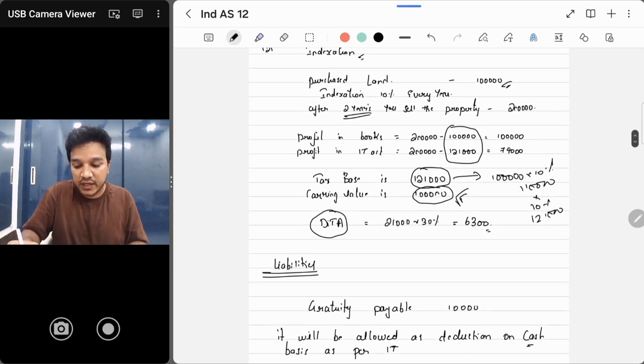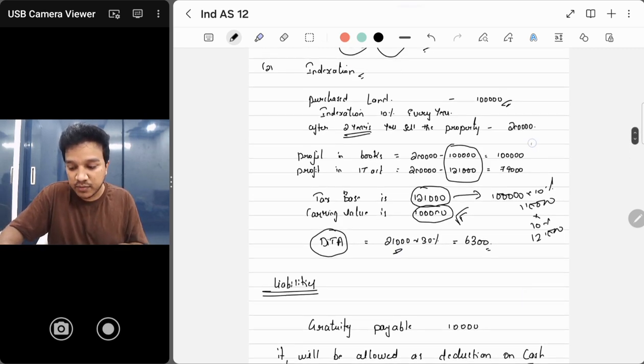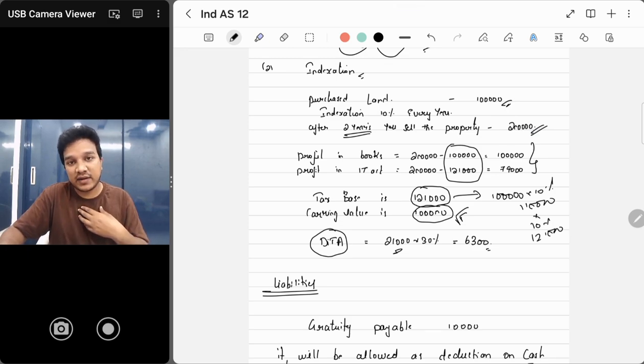Clear, no? On that 21,000 difference. I hope it is clear. Even if you see from the profit's point of view, if I sold that land for 2 lakhs after 2 years, then as per books, my cost is 1 lakh, so my profit will become 1 lakh, right? Now take an example.